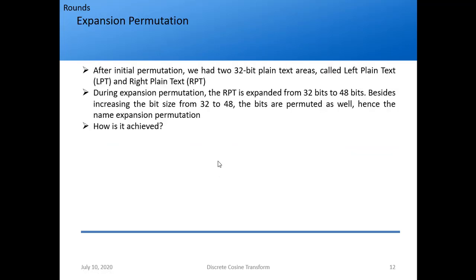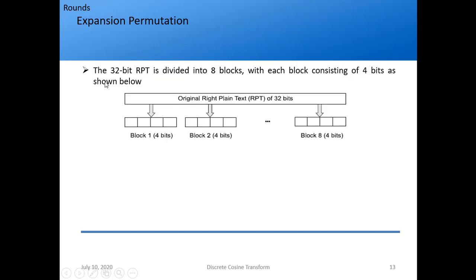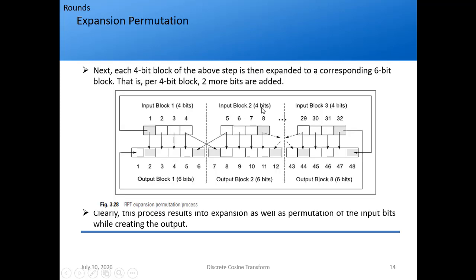Okay. So how is it achieved? That is how expansion permutation is achieved. The 32-bit RPT is divided into 8 blocks. 32 by 8 is 4, so each block is of 4 bits. This is again shown with the help of a picture. Next, each 4-bit block of the above step is expanded to a corresponding 6-bit block. That is how it is done.